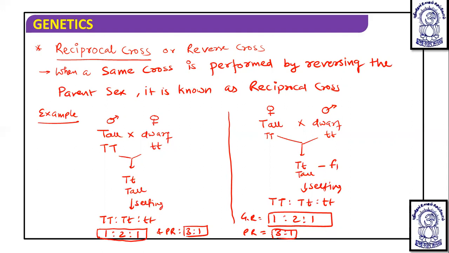Now the question is, what is the use of it? How is it useful? It is known that this cross is done to find out the effect of parental sex on the inheritance of character. Parental sex means if any particular trait is given from a dwarf plant, and it is inherited through a female plant, then it is going to come through the dwarf plant. But if any character is expressed especially by female, not by male, then here it is going to come with the tall plant or tall genotype. Okay, so that is the thing.